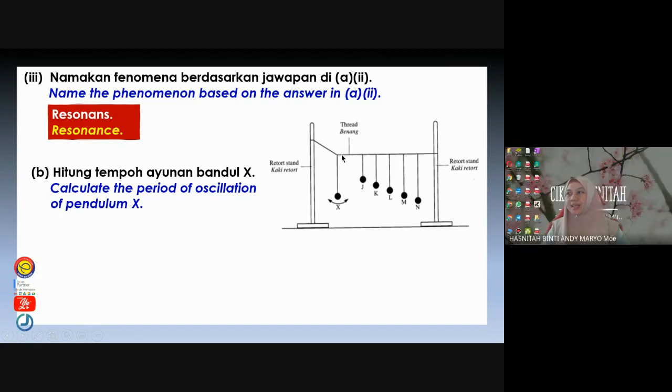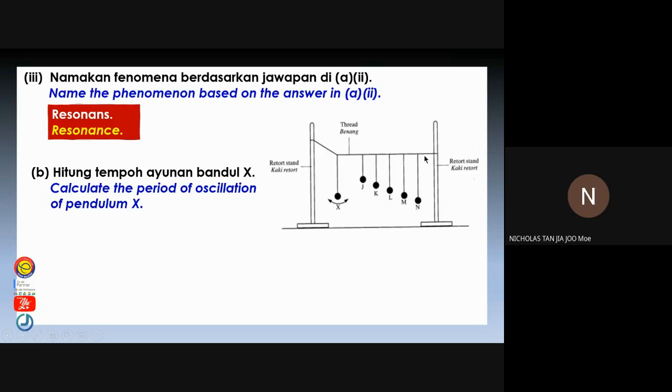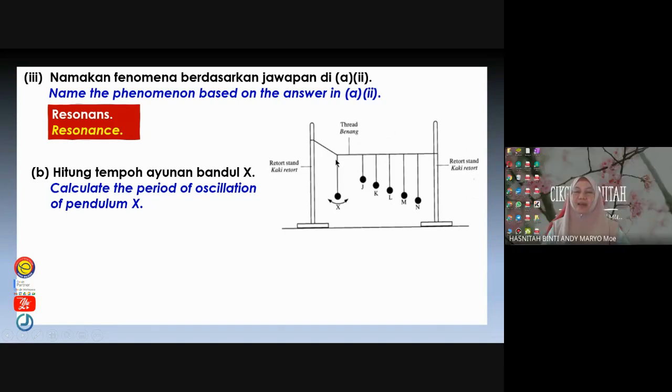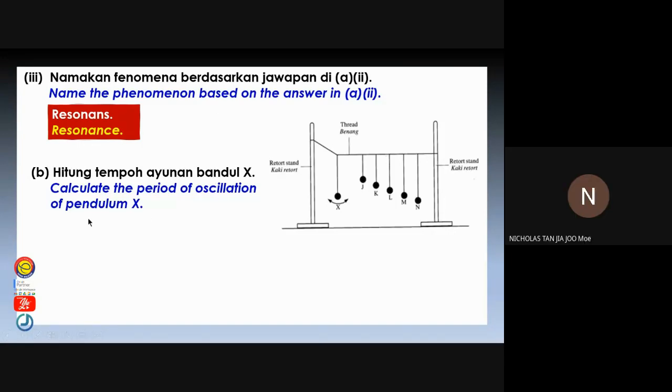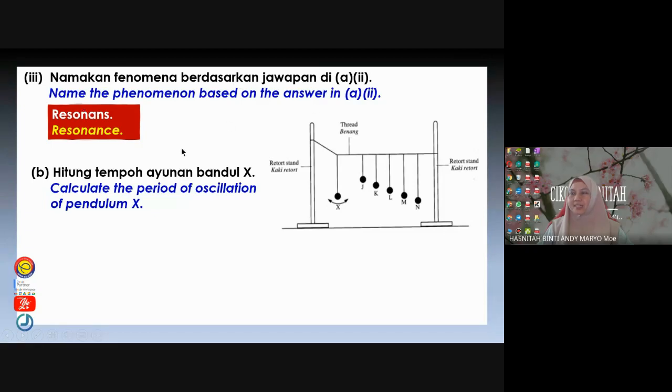Ini tak kisah. Ini dia mesti sama level. This level ini mesti sama. If not the same, tak boleh. The string must be very tight. Tali ini dia kena betul-betul tegang. Okay, then this is the phenomenon of resonance.